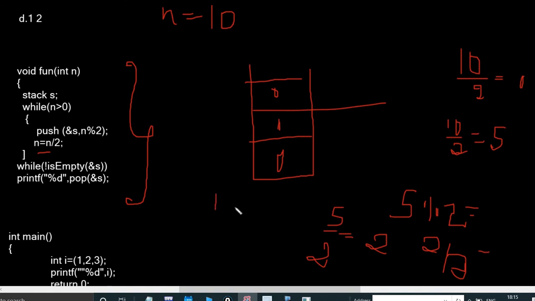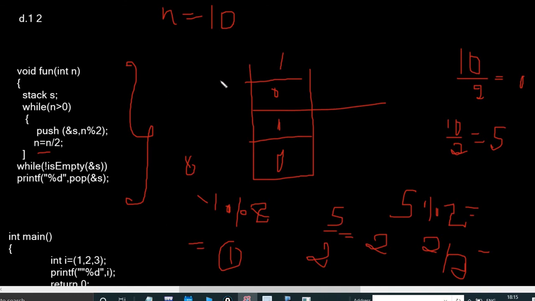Again 1 mod 2. How much? 1. Remainder is 1 because 2 0 0 and 1 remainder, right? So that's what I've written, 1. Then okay, this completed. Then the while loop.